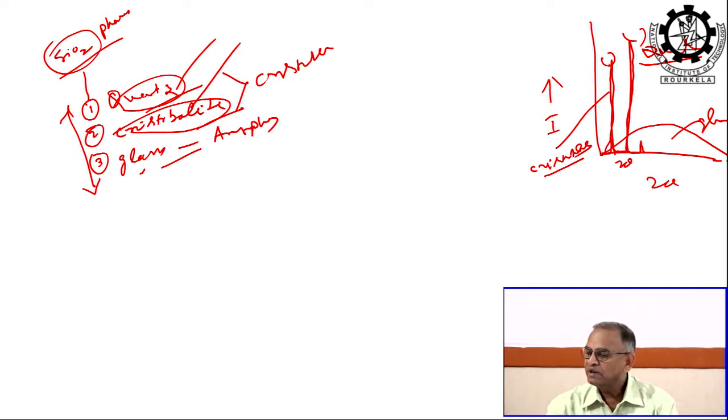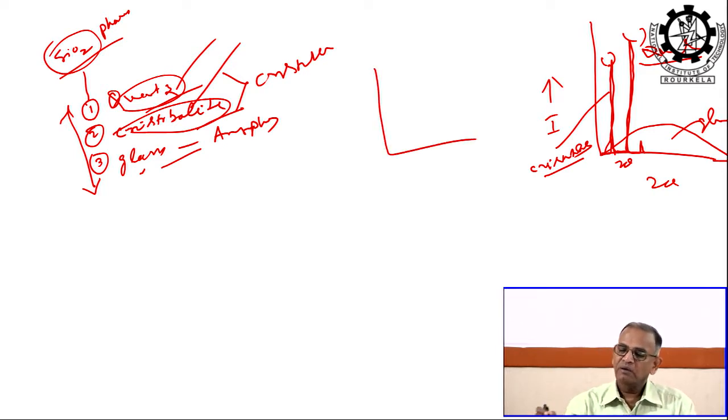So, now suppose you take a mixture of all 3 phases, because it may happen that when you are taking silicon oxide, all 3 phases may be there. There is every chance, you do not know what kind of phase is present in that silica. Suppose you are given some silica sample to do some experiment, but you do not know what phase is available there, whether it is quartz or glass or cristobalite. All 3 phases may be there simultaneously, but you have to know whether all 3 phases are there, or only glass phase is there, or only quartz phase is there.